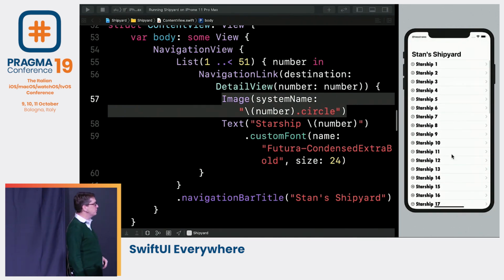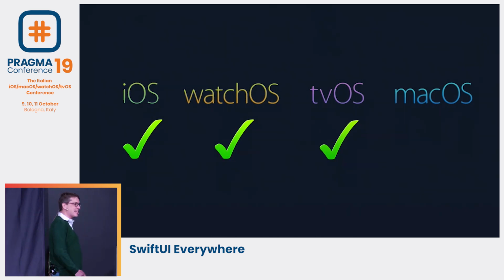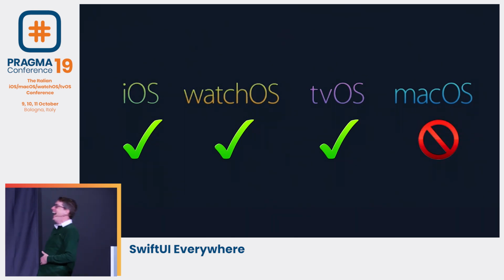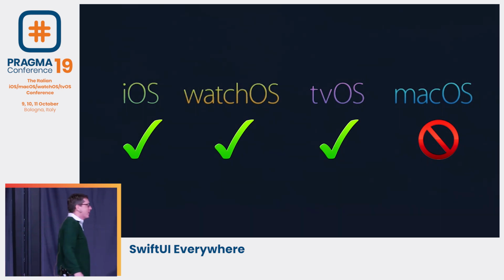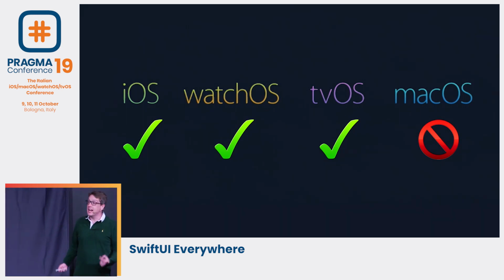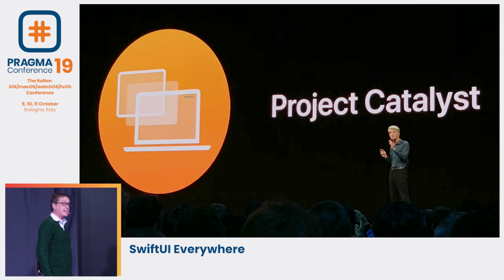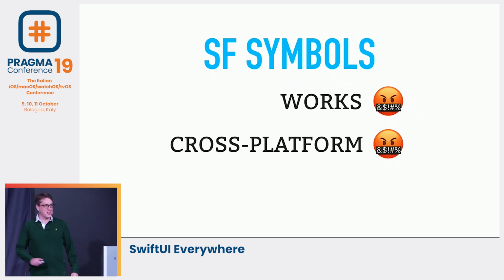It snaps in, 1 through 50 appears as these little circles. So you get SF symbol support out of the box in SwiftUI, which is amazing. And best of all, this thing works fantastic on iOS, and fantastic on watchOS, and fantastic on tvOS, and even fantastic on macOS. Just kidding. Does it even fractionally work on macOS? Although, annoyingly, most gallingly, it does work on macOS if you build an iOS app and use Catalyst. Then it works. So SF symbols does not work. It's not cross-platform, damn it.